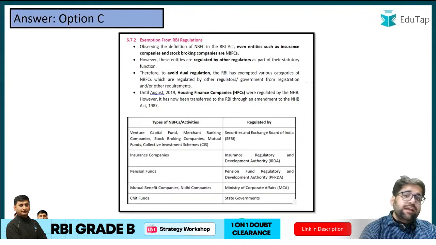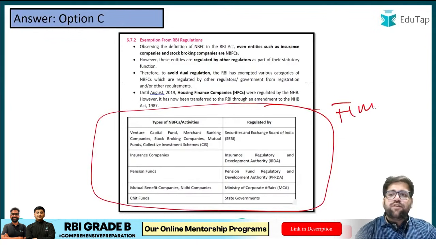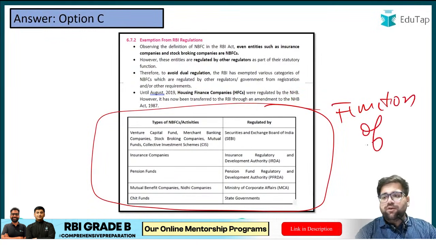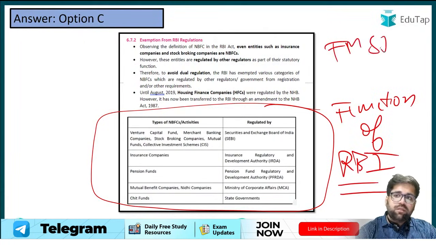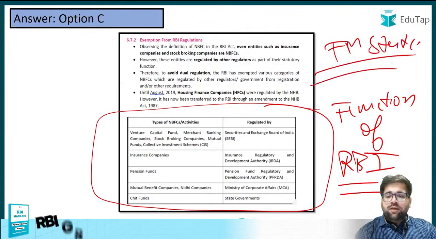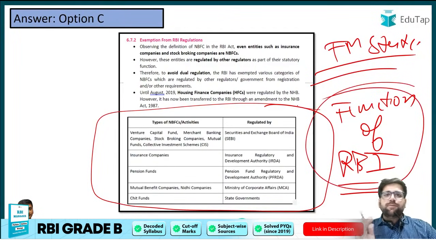And my dear friends, remember the table given in the functions of RBI. There is a very specific chapter on the different functions of RBI in your FM static course. If you are preparing for the RBI interview as well, read this chapter line by line. Your knowledge will go up 2x, 3x.